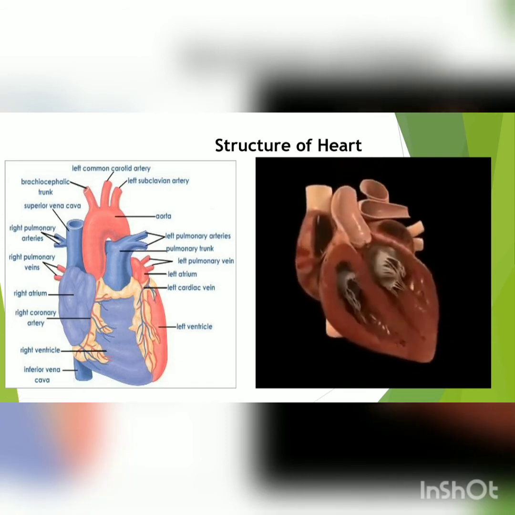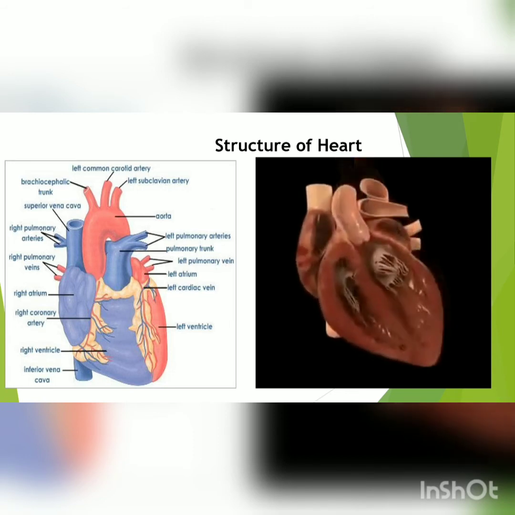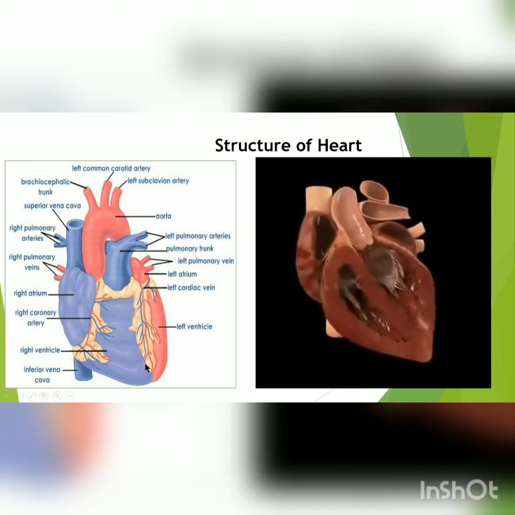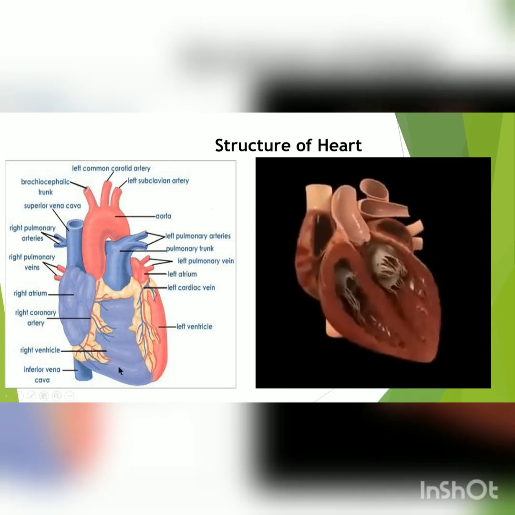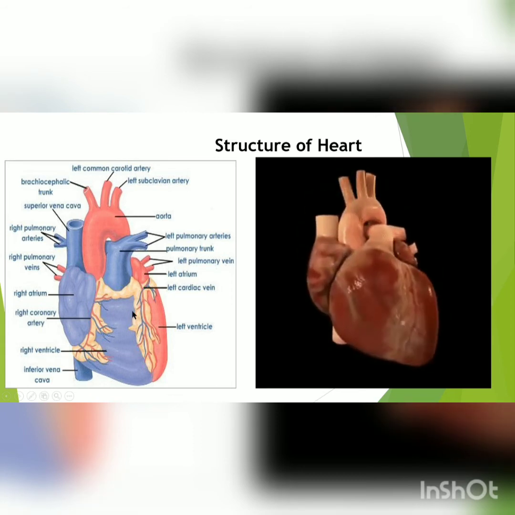And this pericardial cavity is filled with fluid which is called pericardial fluid. The pericardium protects the heart from shocks and mechanical injuries. So this is the external structure.